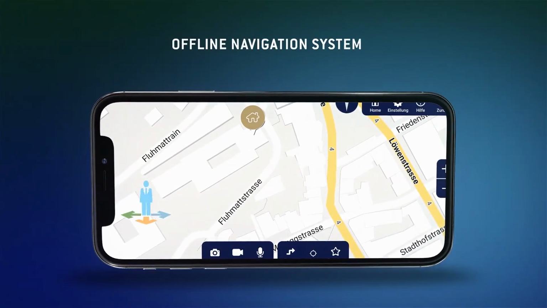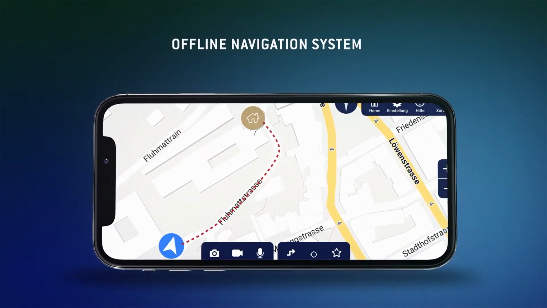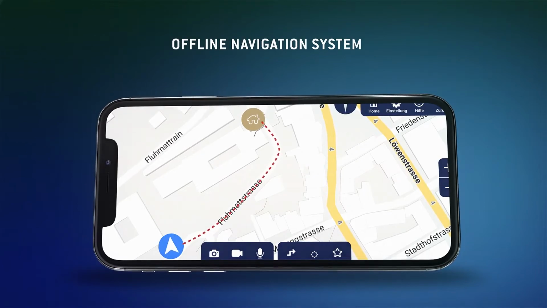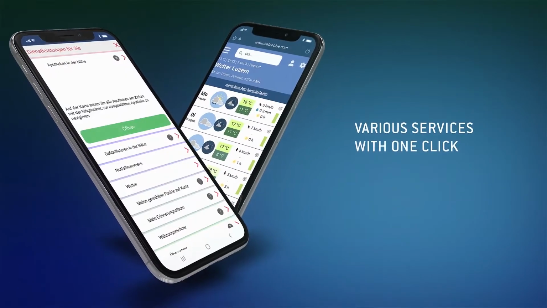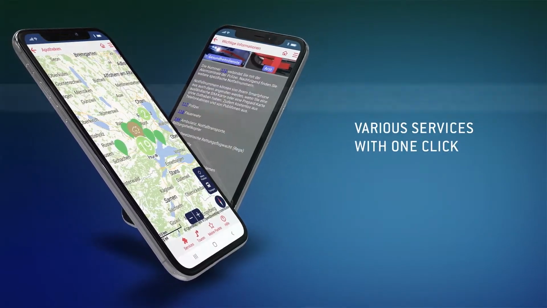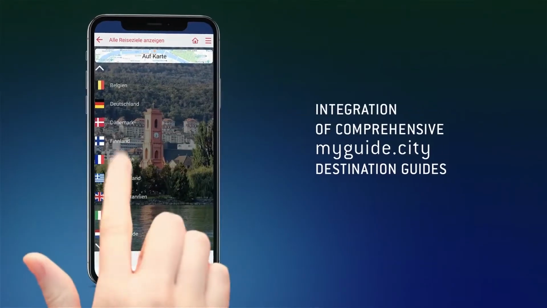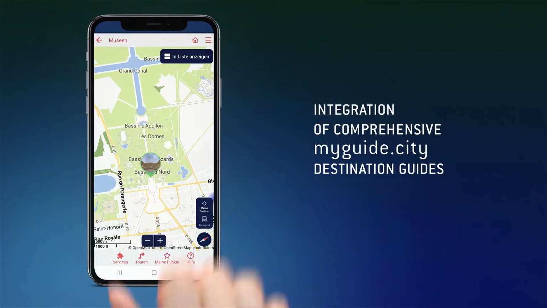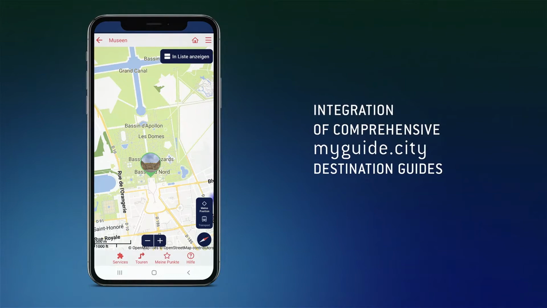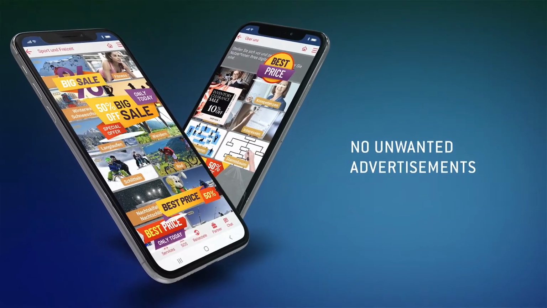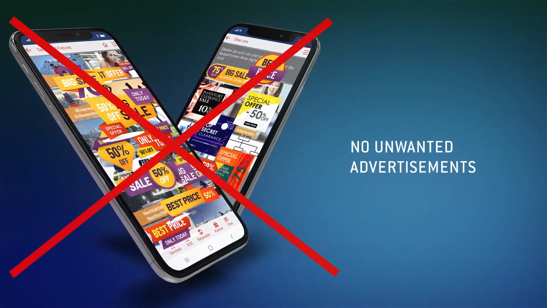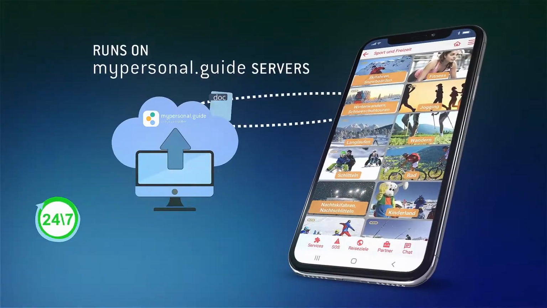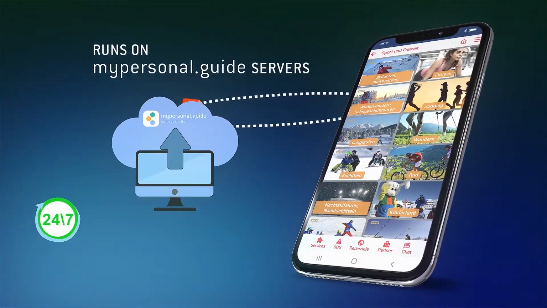Offline navigation system. Various services with one click. Integration of comprehensive My Guide City destination guides. No unwanted advertisements. Runs on My Personal Guide servers.